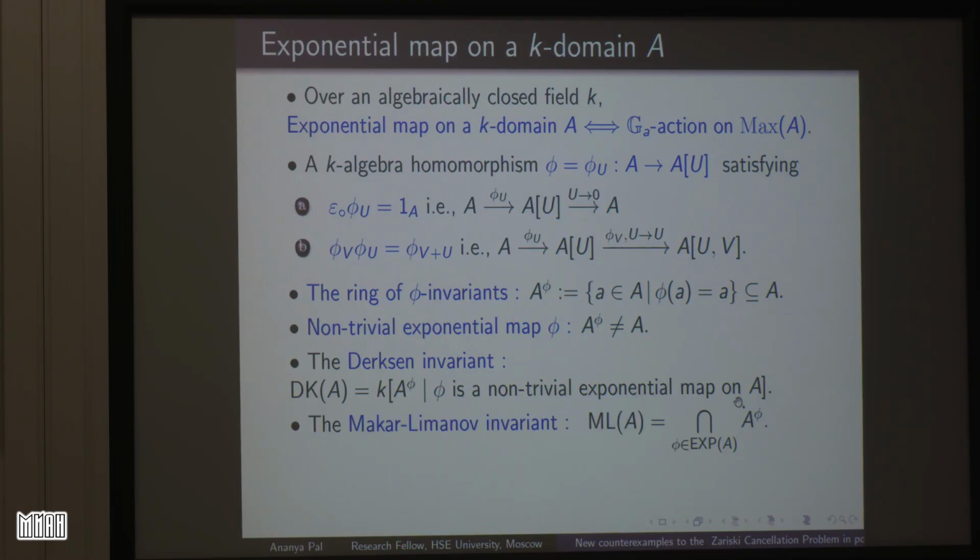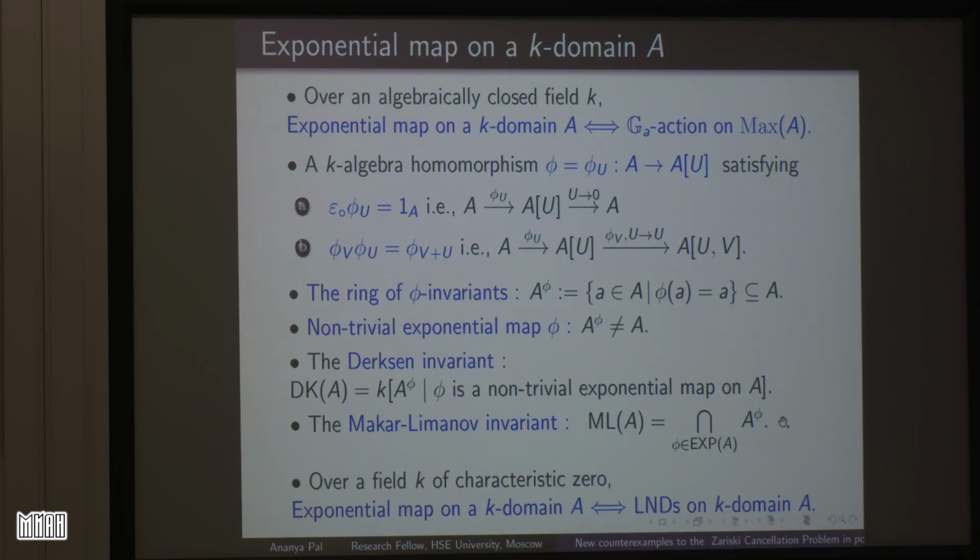Okay, and next comes something called ML(A), the Makar-Limanov invariant. It is the intersection of all the rings of invariants of the exponential maps on A. And there is another fact: over a field of characteristic 0, exponential maps are nothing but LNDs, locally nilpotent derivations on A. So now let us prove a quick lemma on this.